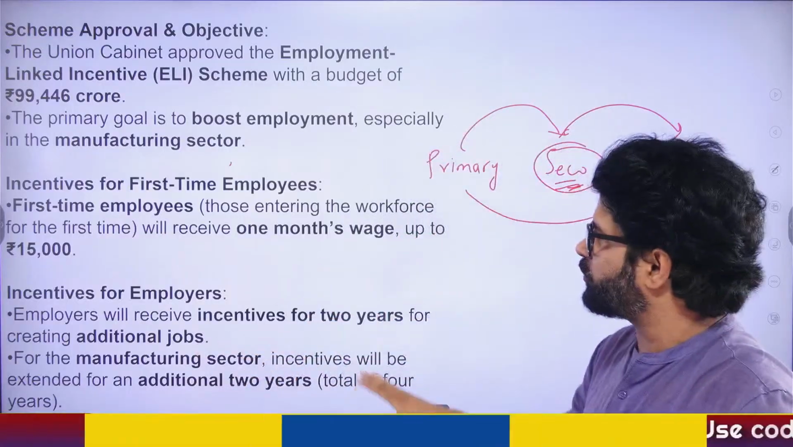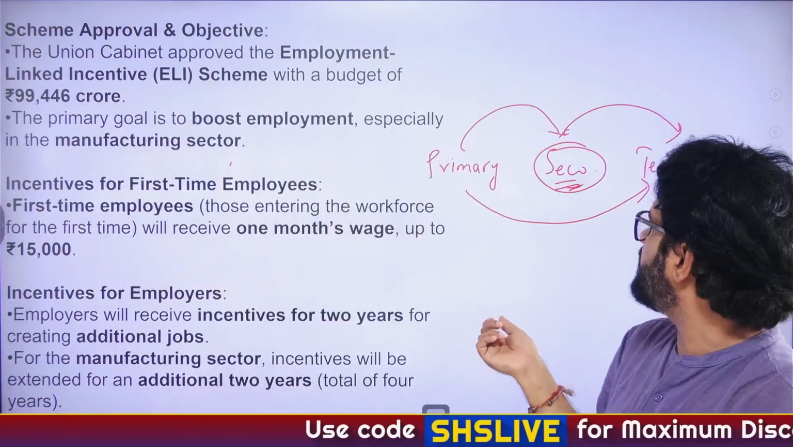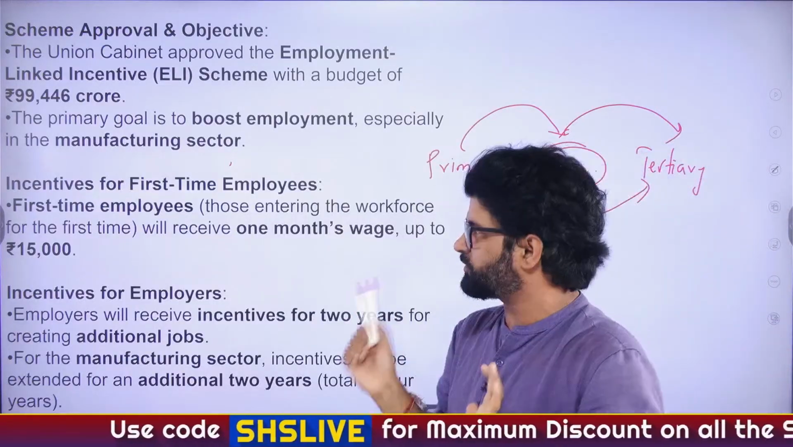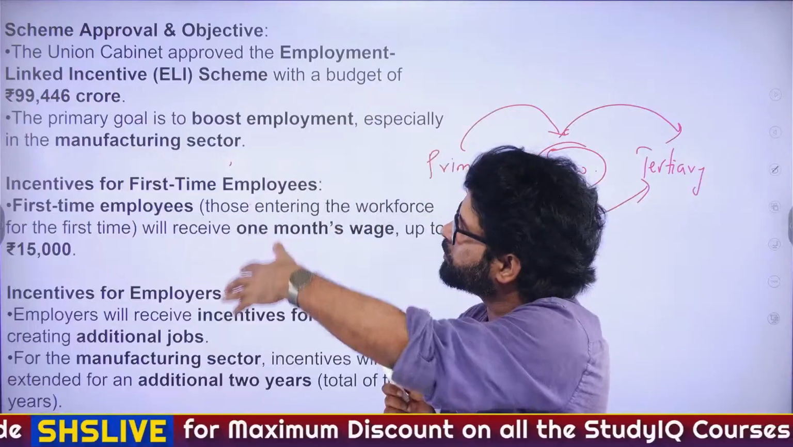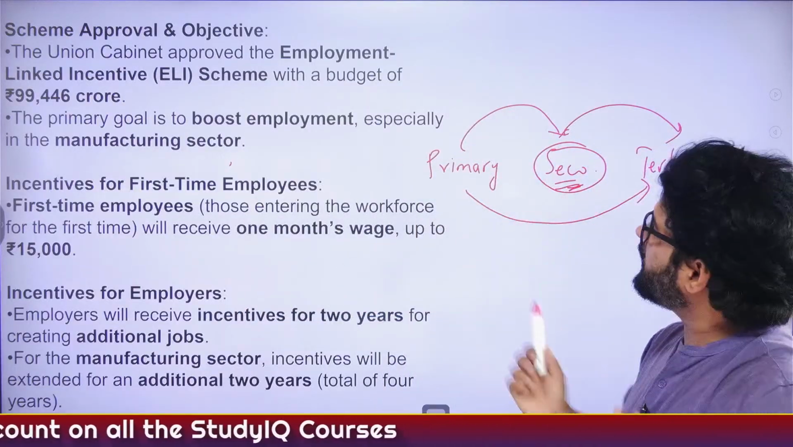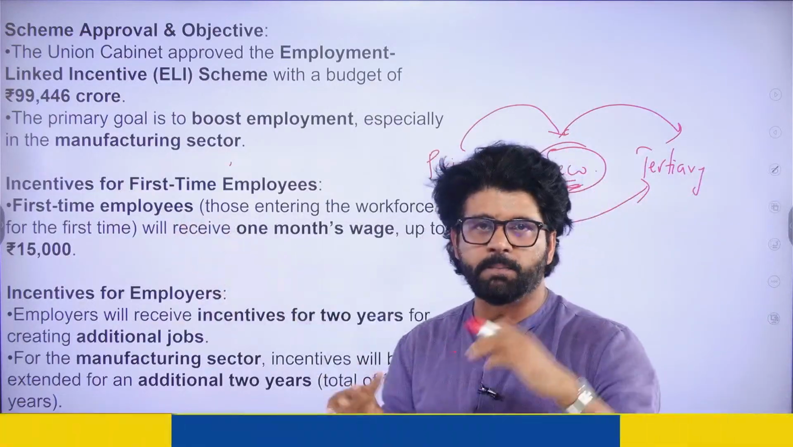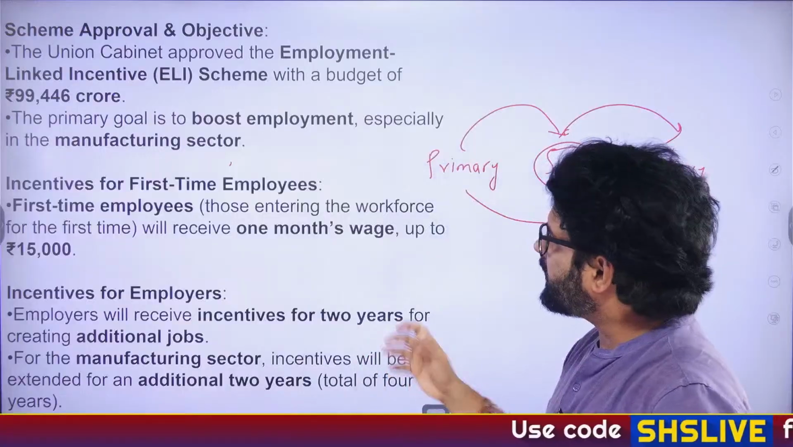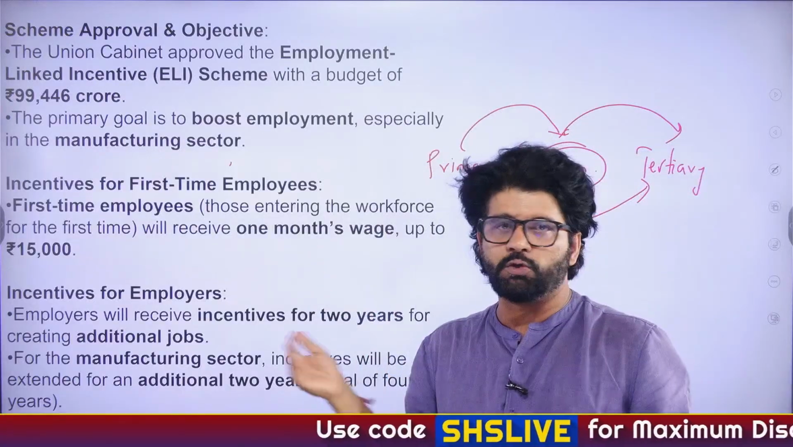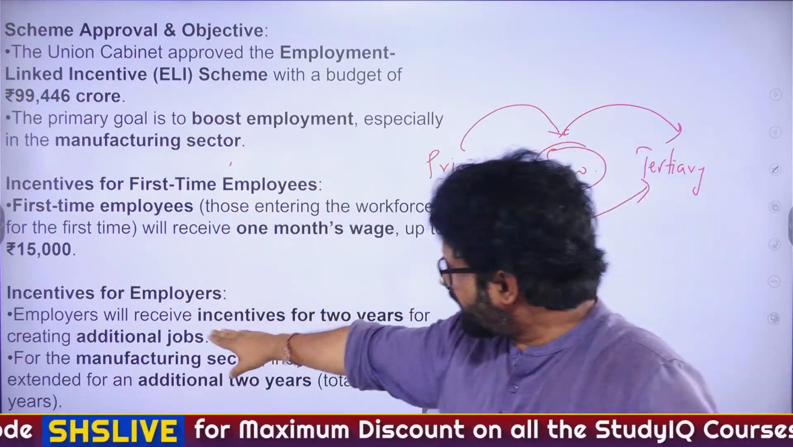Similarly, this scheme also you have to revise. First time employees, those entering the workforce, will receive 1 month wage up to 15,000 rupees. So let's say you are entering into the scheme, you are joining a particular job created by the scheme. So you will get this additional money. But there is a but here. The but is you have to work for at least 6 months. Then only they will give you this particular incentive, added money. Okay, employers, they will receive incentive.